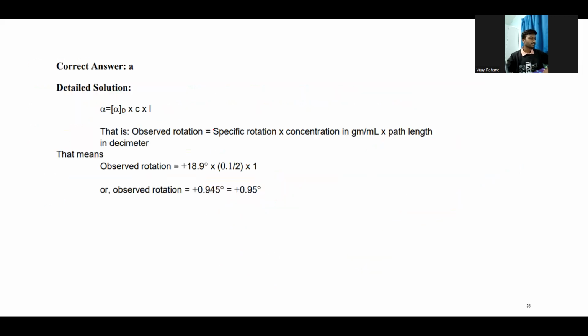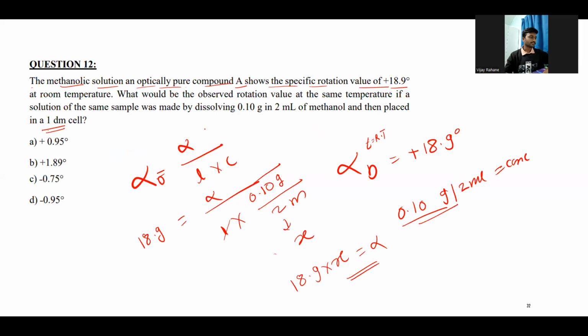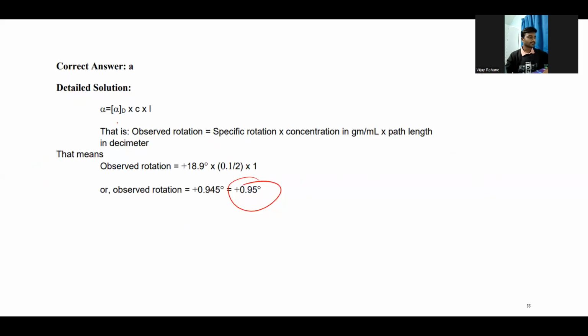So the value here, given by solving this, is 0.95 degree. So just do some math and you will get the value by using this. You don't require to mug up this formula. If you remember this formula, that will also be sufficient.